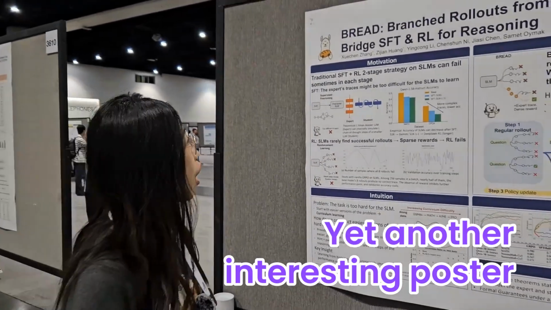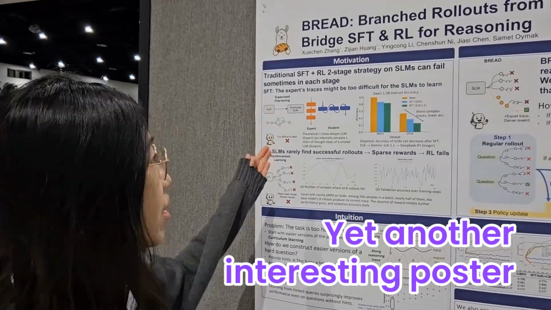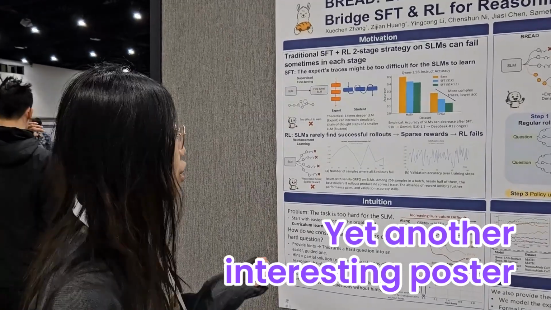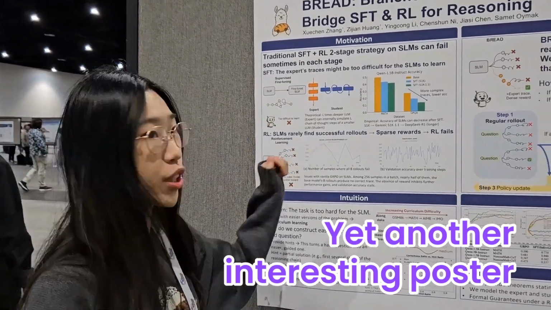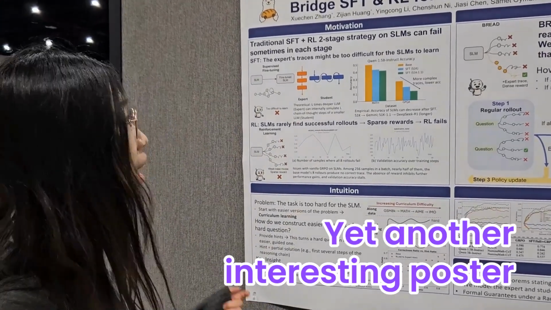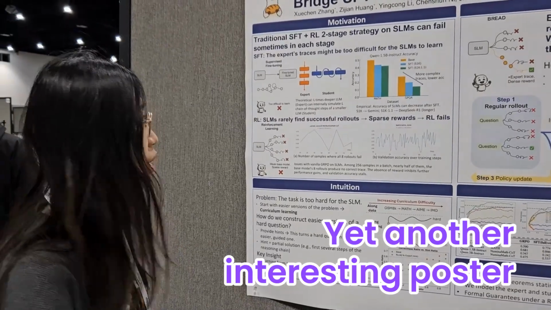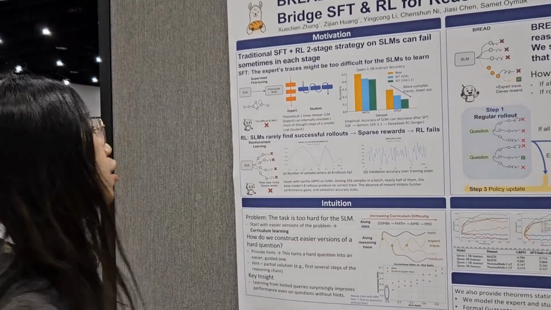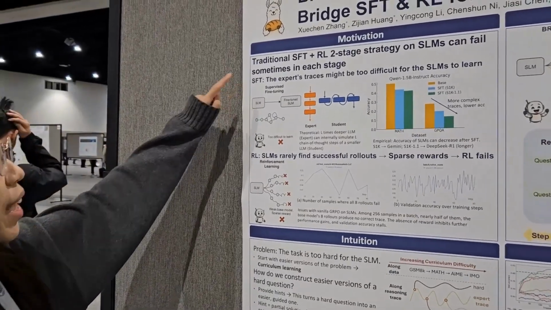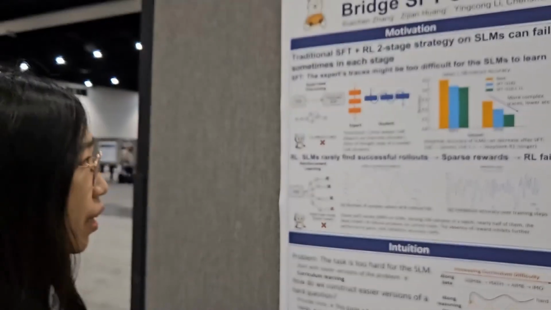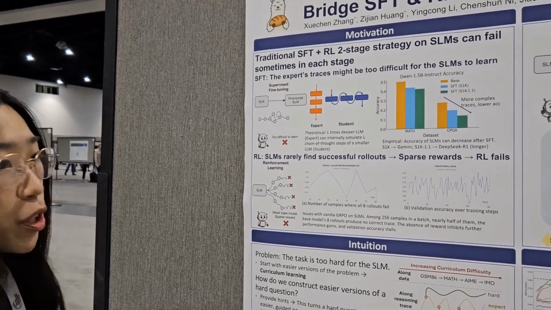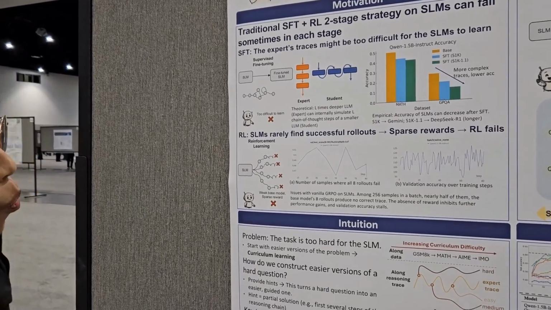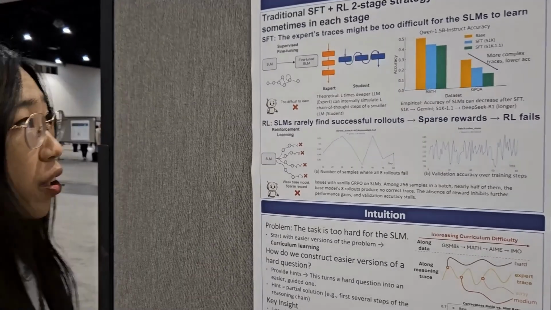Yeah. Today our work is called BRAD, and the motivation is we actually find that the traditional SFT, the RL training pipeline that people normally use, can fail, especially for the small language models. First of all, we try to analyze why it fails. The first step is the SFT. We find that the SFT can fail because the expert trace that is written by human or generated by the large model might be too difficult for the small models to learn.